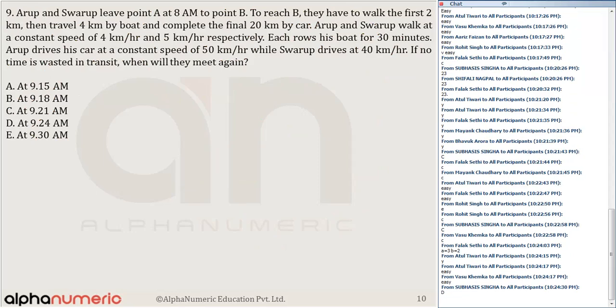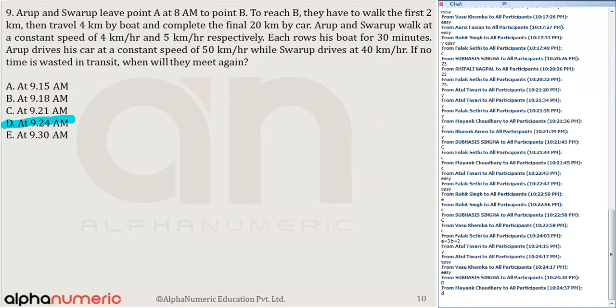Question number 9. 52% of you had marked option D, which is the correct answer. Let's see. It says Arup and Swaroop leave point A at 8 am to reach point B. The distance from A to B, they need to travel. They have to walk the first 2 kilometers.